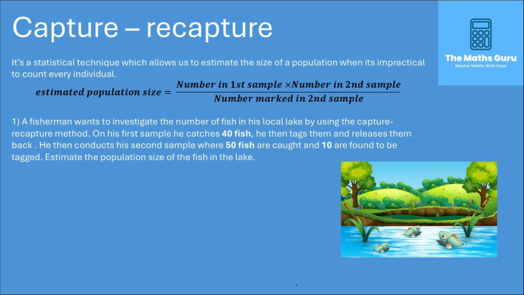So on his first sample, he catches 40 fish, then he catches 50 fish, then he realized that 10 were found to be tagged in the second sample. To estimate, we do something like this, which is going to give us an answer of 200. This is our estimate for the number of fish living in our lake.